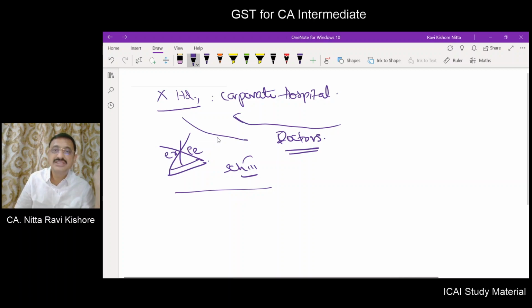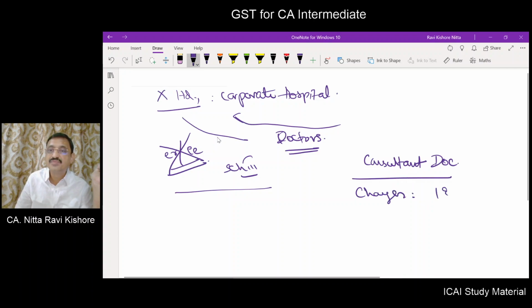The relationship is by way of a consultancy. They are consultant doctors, for which they will be paid charges, and TDS under section 194J will also be deducted wherever applicable, meaning if it exceeds a threshold limit.